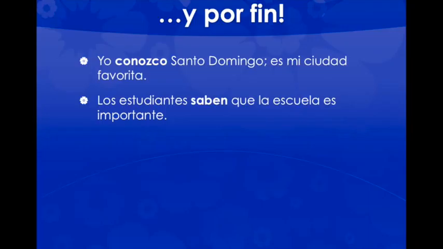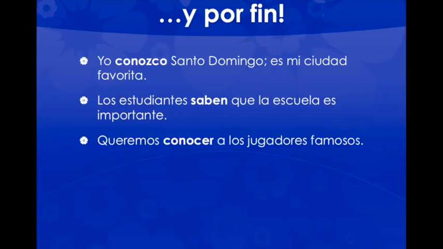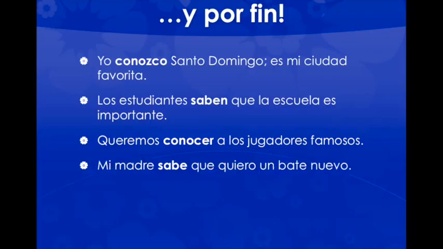Los estudiantes saben que la escuela es importante. Again, you see the word that after the word saben, meaning that it's information. Queremos conocer a los jugadores famosos. We see the personal a, showing that the players, the famous players, are in fact human beings. And because we have two verbs in a row, we conjugate the first, queremos, and we leave conocer unconjugated. Mi madre sabe que quiero un bate nuevo. My mom knows that I want a new bat.